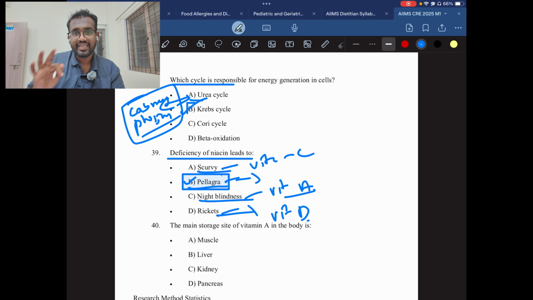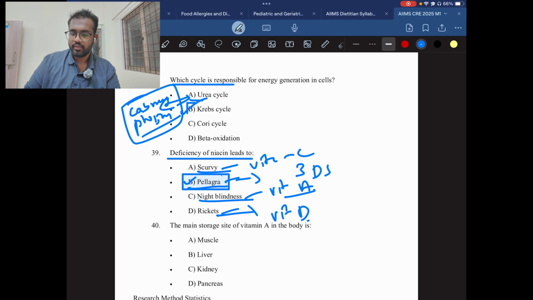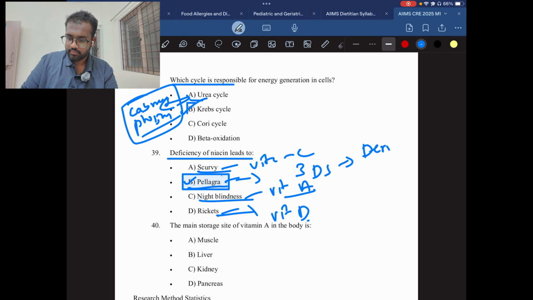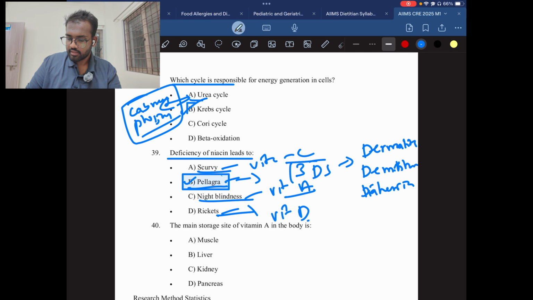Pellagra causes the 3D disease. So always remember, if the question comes, what are the 3 Ds? One is dermatitis, dementia, diarrhea. If they ask about the 3D disease, you can write it down.